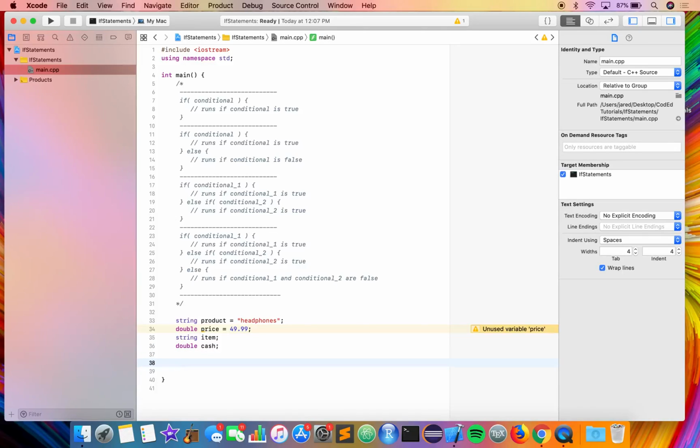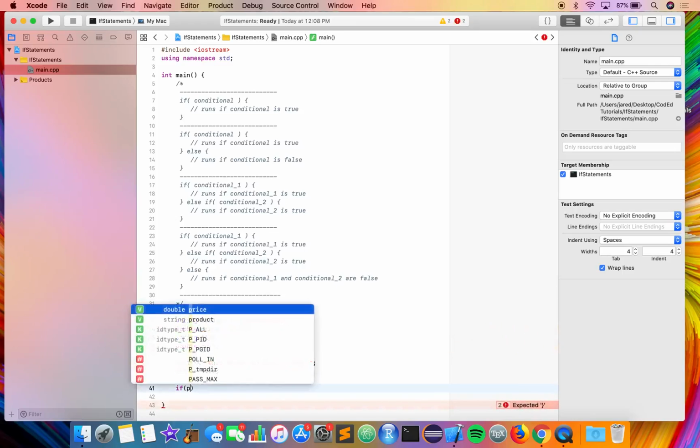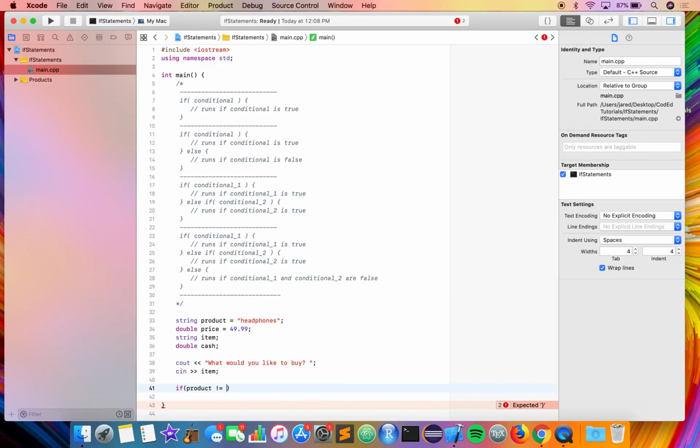Okay, so let's go ahead and say if, actually, we need a cin first. So cout, what would you like to buy? And then we can cin to item, and that will save what the user wants to buy into the item variable. And then we can write our first if statement that says if product does not equal item.